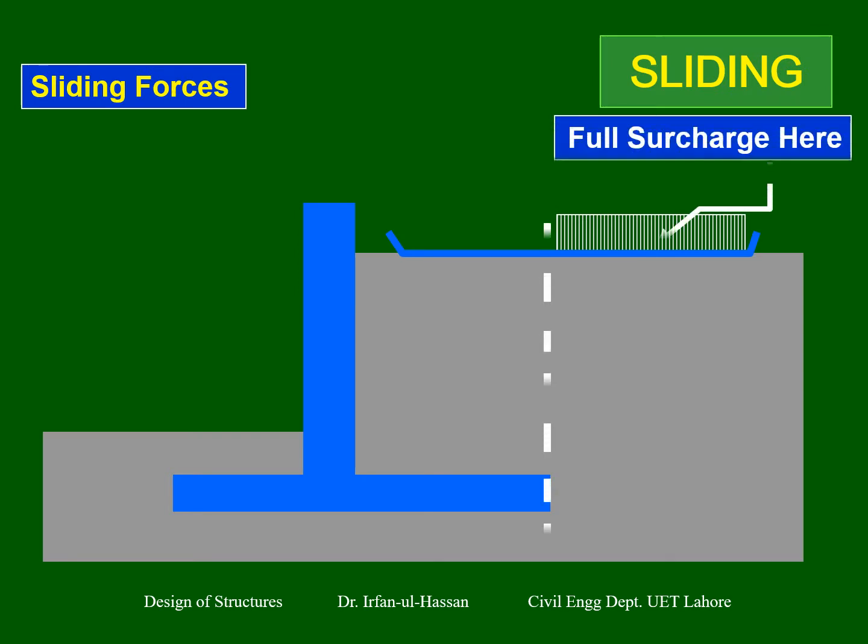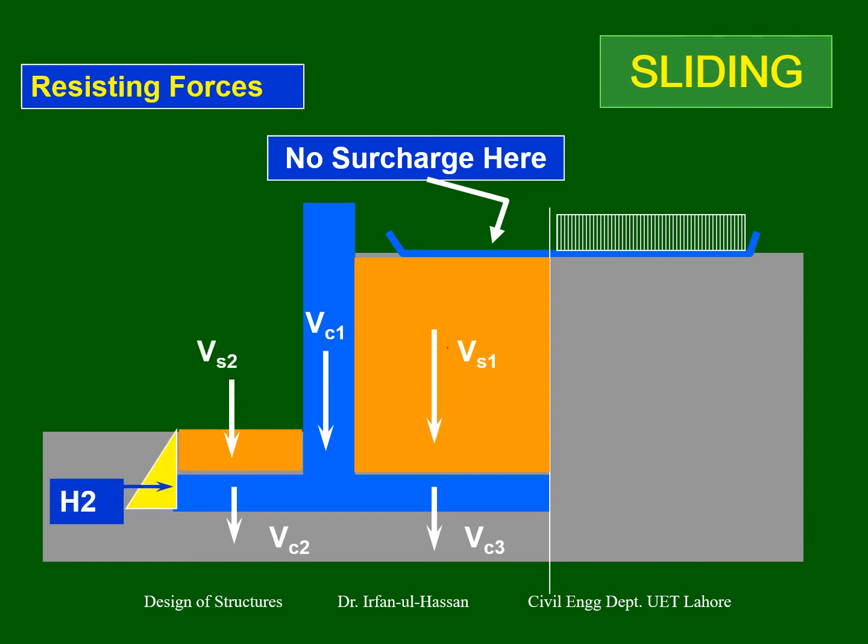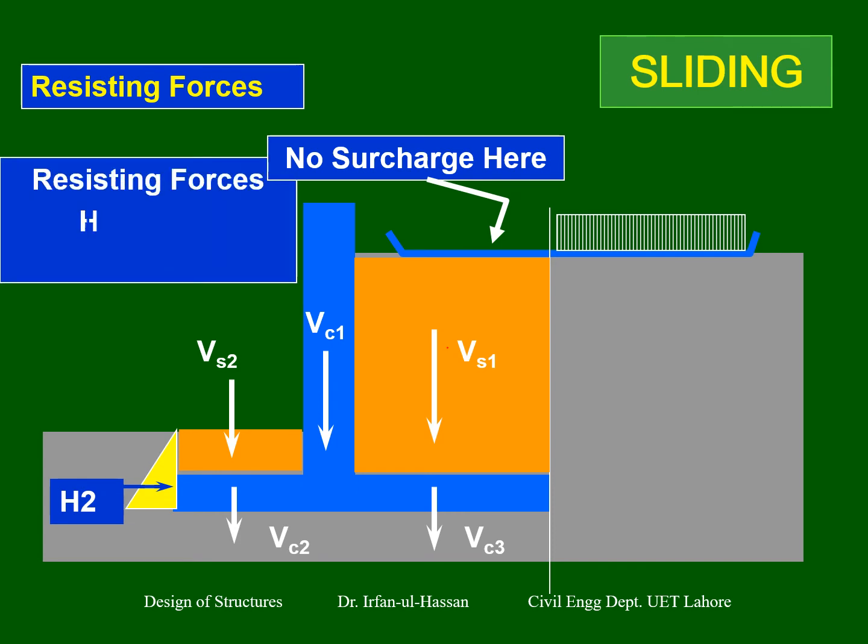Then comes the sliding force. These same forces are responsible for sliding, and the sliding forces include the vertical force. These are the resisting forces. The sliding force will be the lateral force, and these are the resisting forces. Here the passive earth pressure is considered, but in overturning this is ignored.